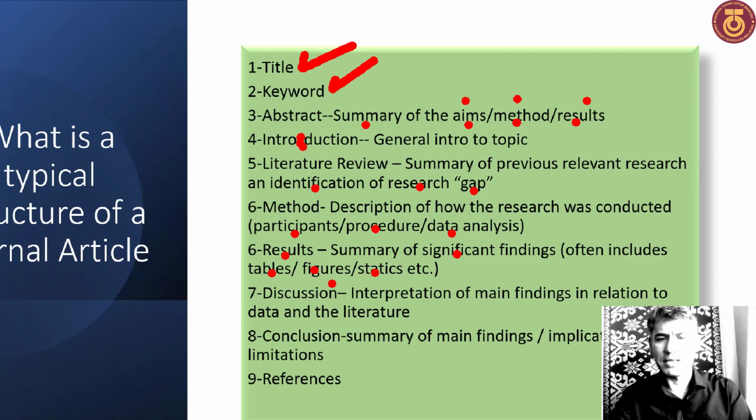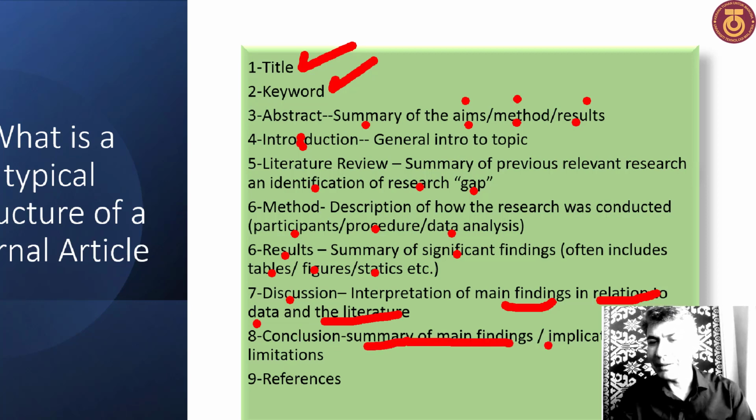Inside the result section. Discussion: interpretation of the main findings in relation to the data and the literature. Okay? Then a conclusion is a summary of the main findings, implications, and limitations.